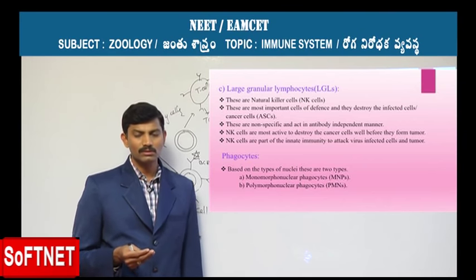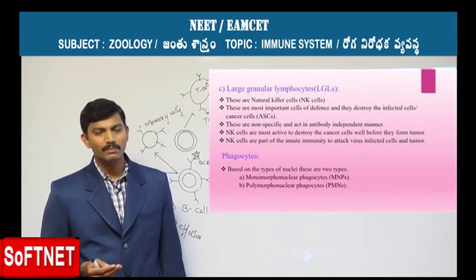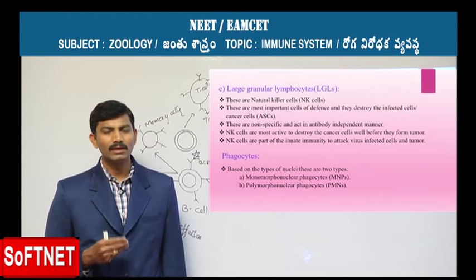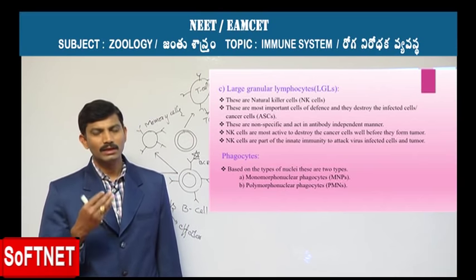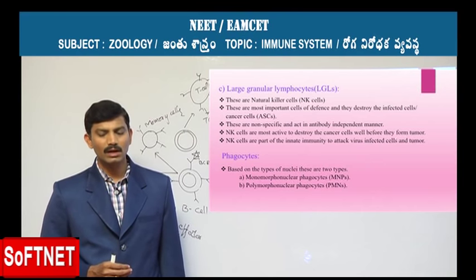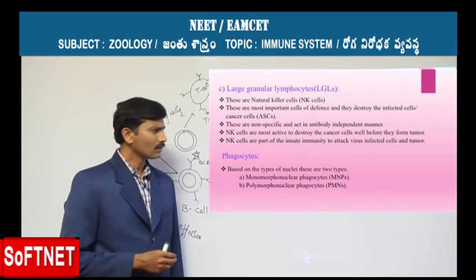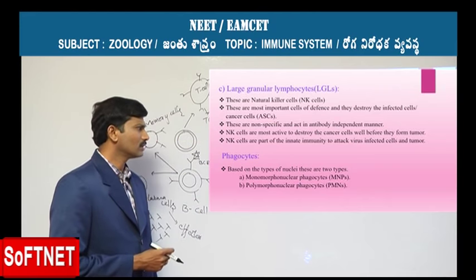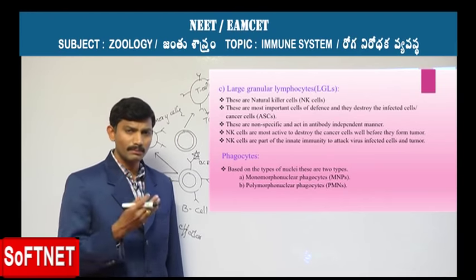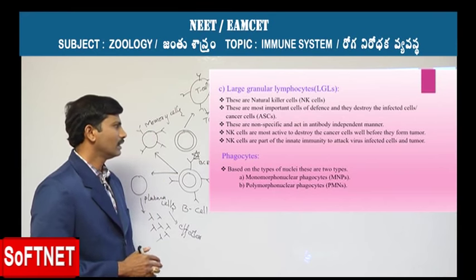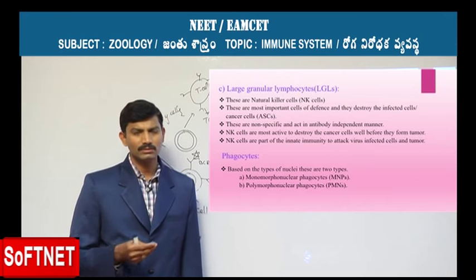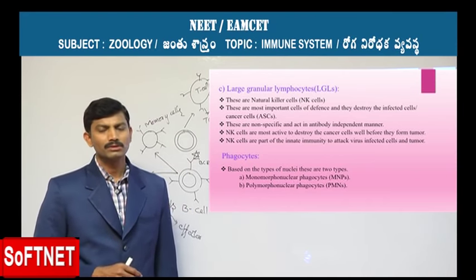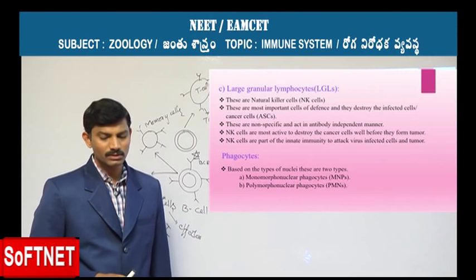They can also recognize the tumor cells before they get activated, and they are part and parcel of the innate immunity, showing defense against the infected cells and the tumor cells.